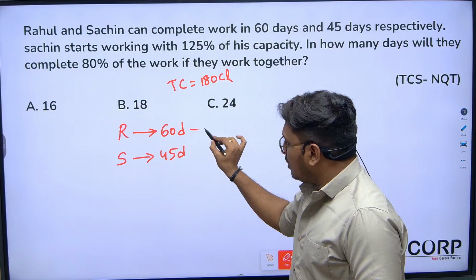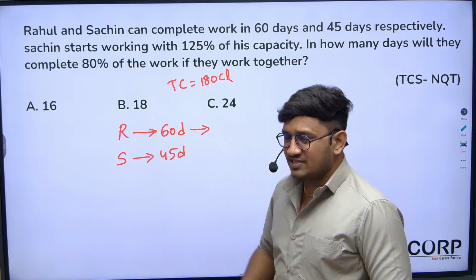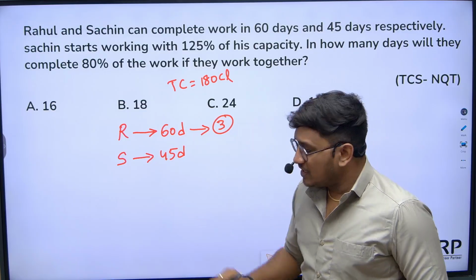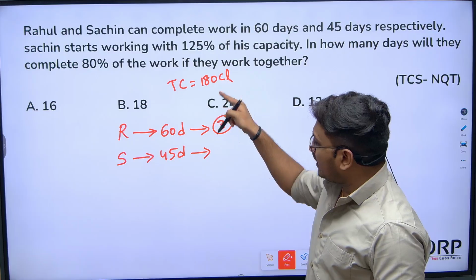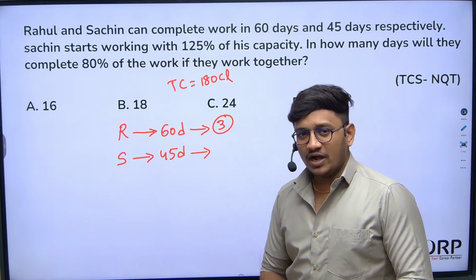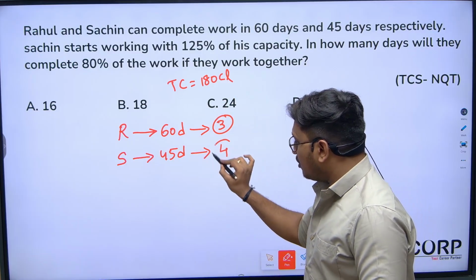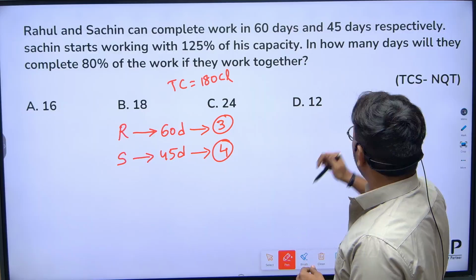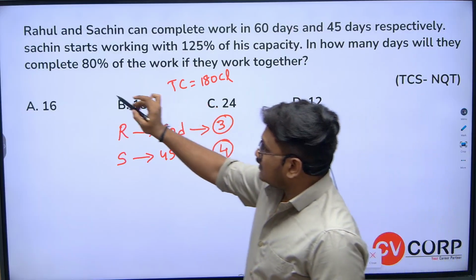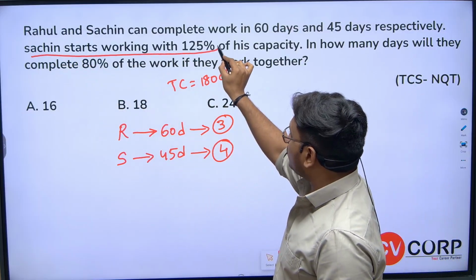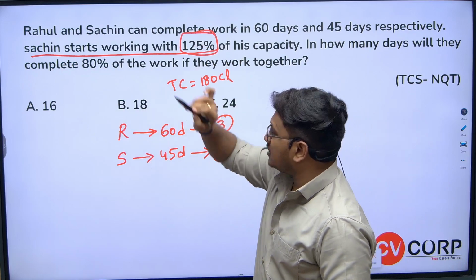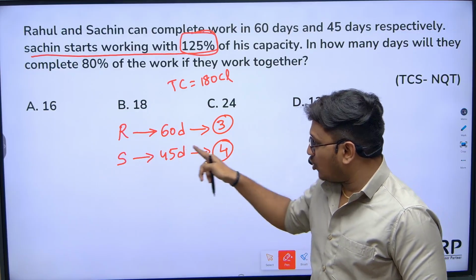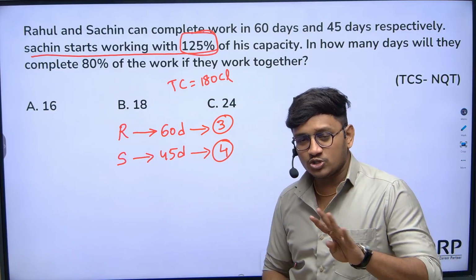Now Rahul can eat 180 chocolates in 60 days. So how many chocolates can Rahul eat per day? 3 chocolates per day. Now Sachin can eat 180 chocolates in 45 days. In one day, how many chocolates can Sachin eat? 4 chocolates. Now let's go with the condition: if Sachin starts working with 125% efficiency. Initially, Sachin can eat only 4 chocolates per day.